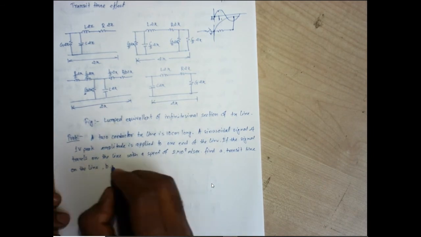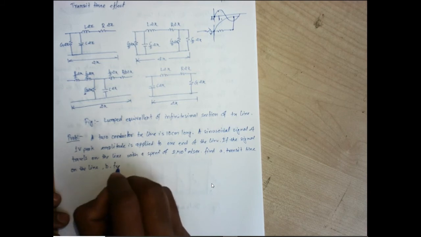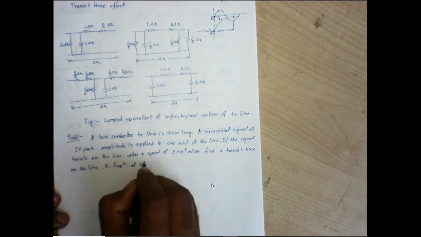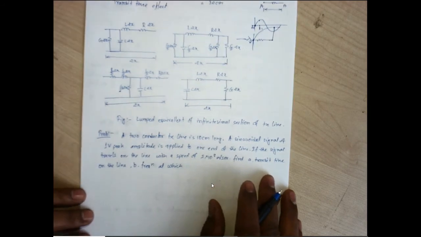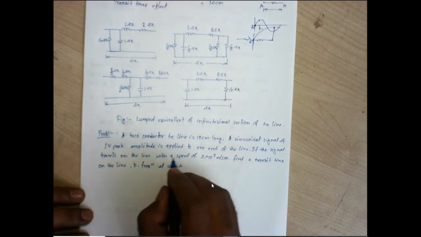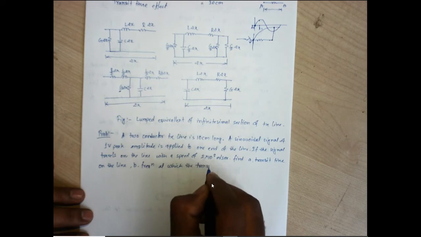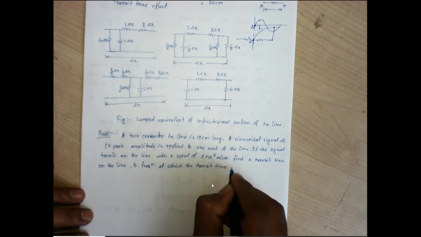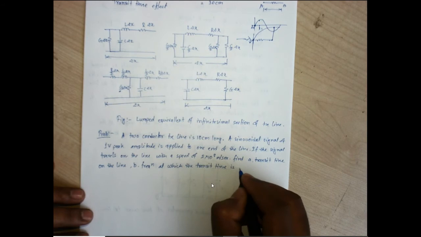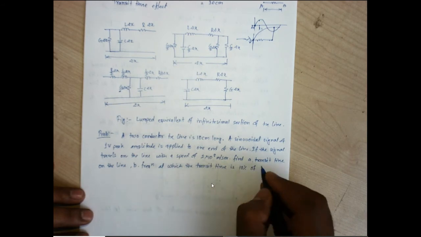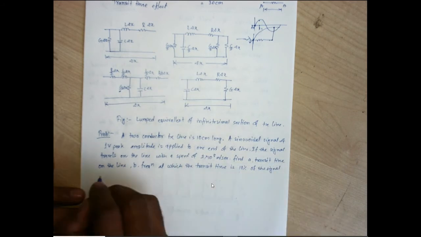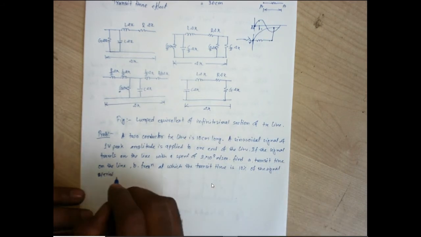then B point, frequency at which the transit time is 10% of the signal period.